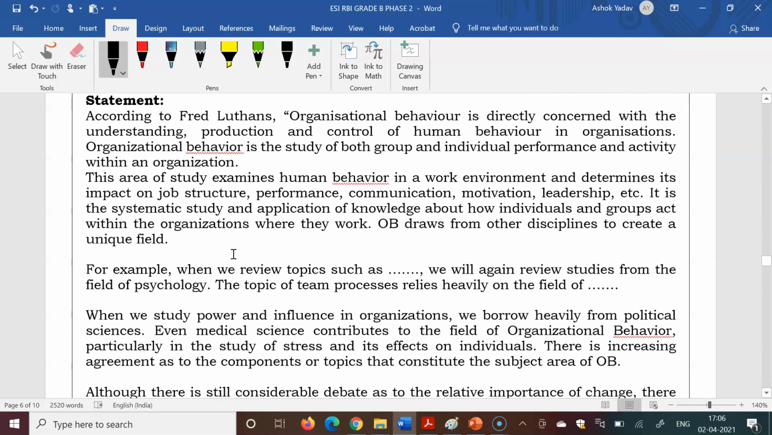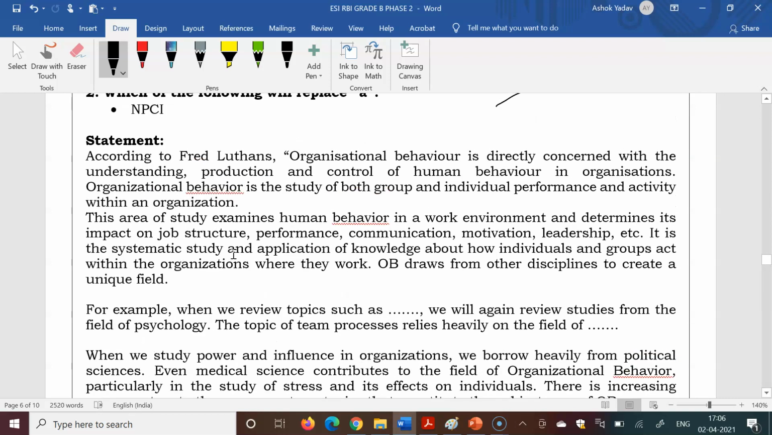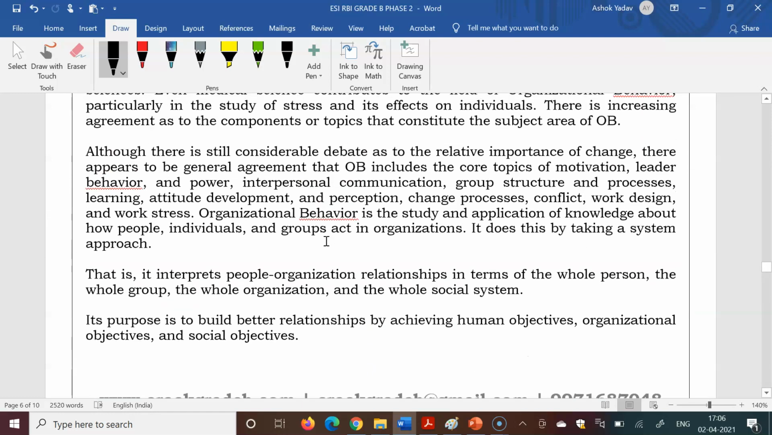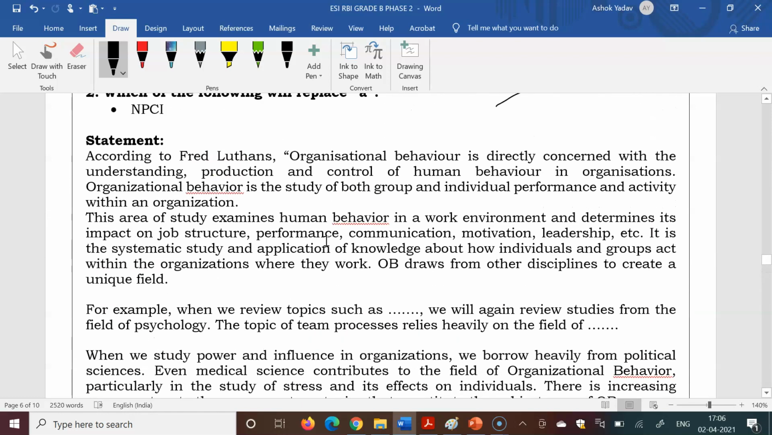Next was an organizational behavior paragraph, according to Fred Luthans. We don't know where they took it from. It is not available in the standard books read for the RBI Grade B exam, so we will share this PDF in our Telegram channel. According to Fred Luthans, organizational behavior is directly concerned with the understanding, prediction, and control of human behavior in organizations.